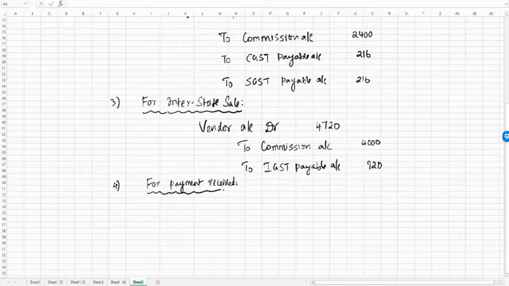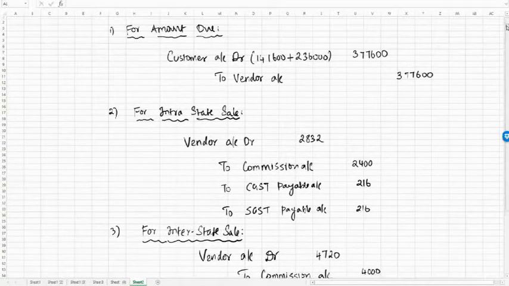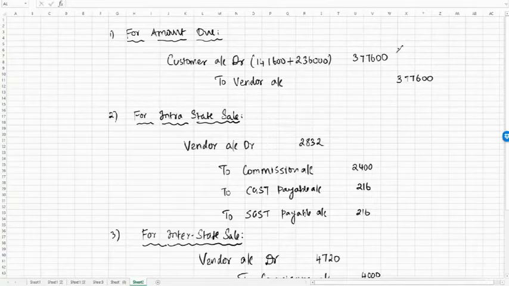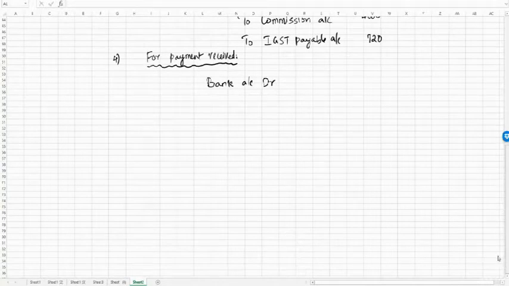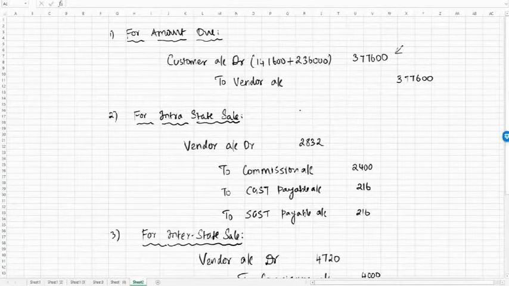When he collects the money, we pass the entry: bank account debit, whatever that is due. We have already recognized what is due. It is 3,77,600, and we have to credit the customer account. We'll say to customer account 3,77,600. That is done. But the e-commerce operator cannot retain this money because he has already recognized the obligation to the vendor to the extent of 3,77,600.